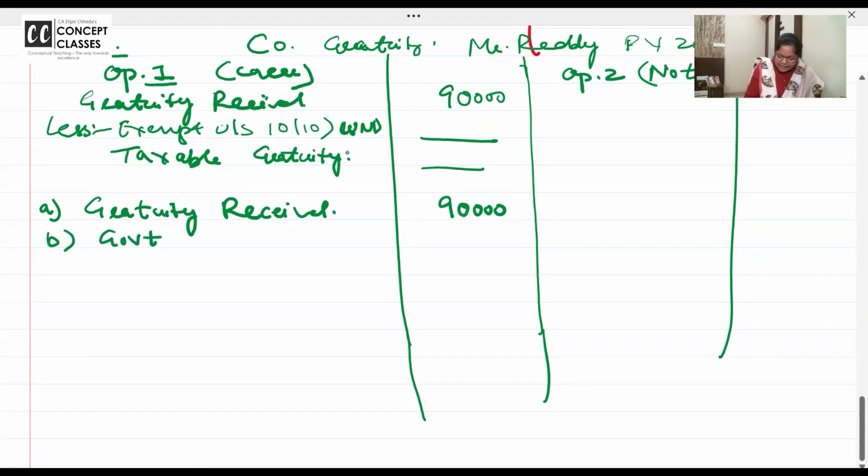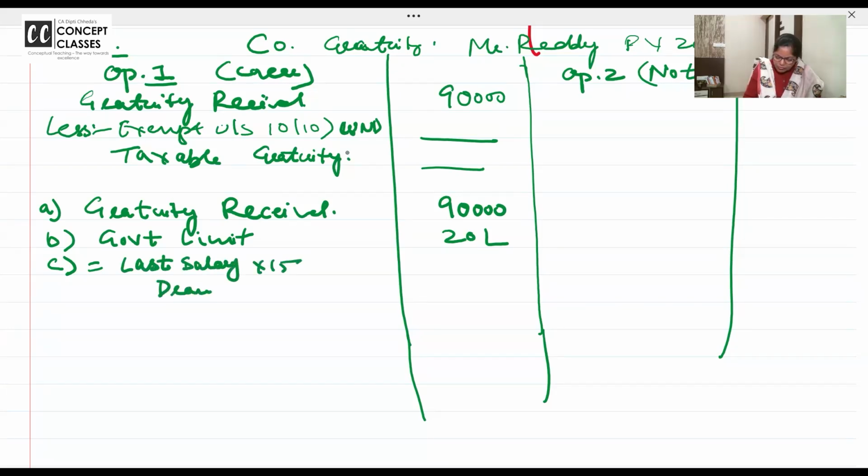B bit, we are writing government limit first. You can write the way they have given, or you can write like this. C bit is DA there in the question? No, ma'am. But then we have to calculate. He's retiring after 32 years and 4 months, and last salary drawn is 3250. So I want all of you to write like this: last salary drawn into 15 by 26 into completed years, 32 years and 4 months.